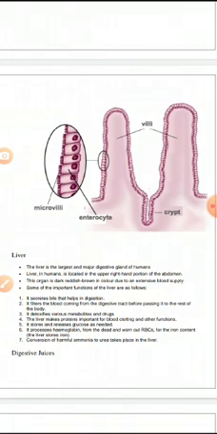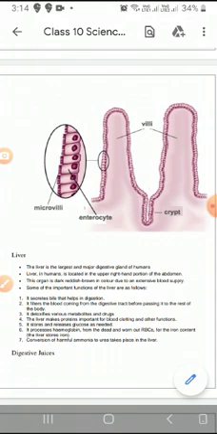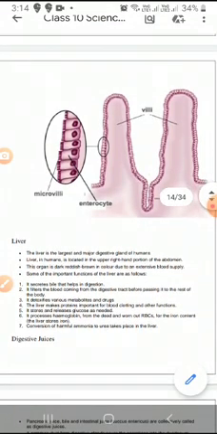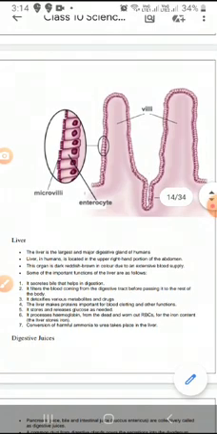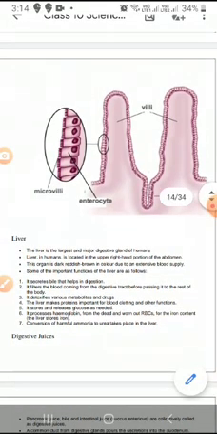Some of the important functions of the liver are: it secretes bile juice that helps in digestion, it filters the blood coming from the digestive tract, and it detoxifies various metabolites and drugs. The liver makes proteins important for blood clotting and other functions. It stores and releases glucose as needed. It processes hemoglobin from the dead and worn-out RBCs for the iron content.